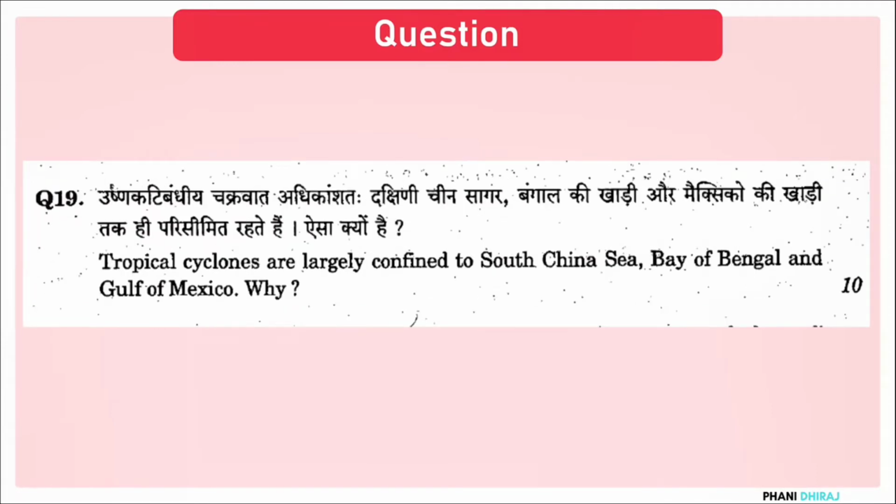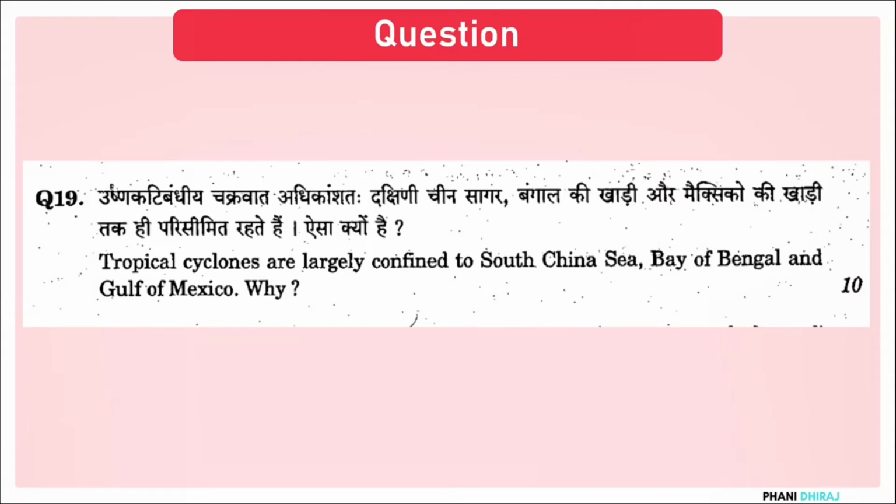Now let's move on to question number 19. Tropical cyclones are largely confined to South China Sea, Bay of Bengal, and Gulf of Mexico. Why? Immediately in your mind, the three zones must pop out on a map. What is the significance of all these three regions?